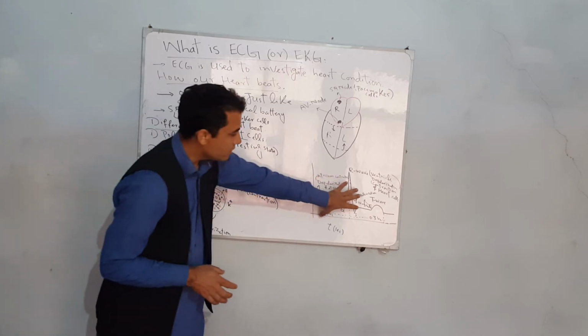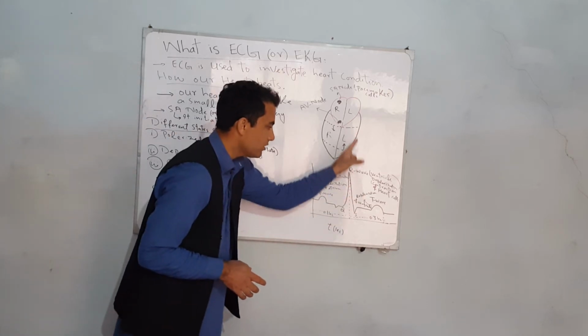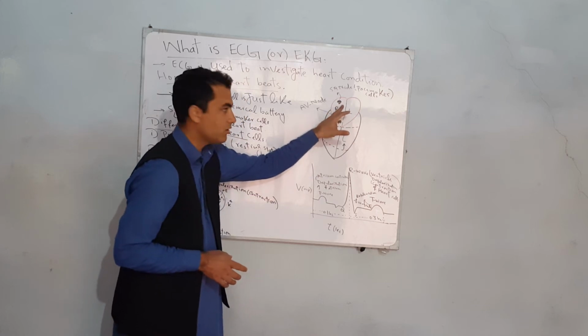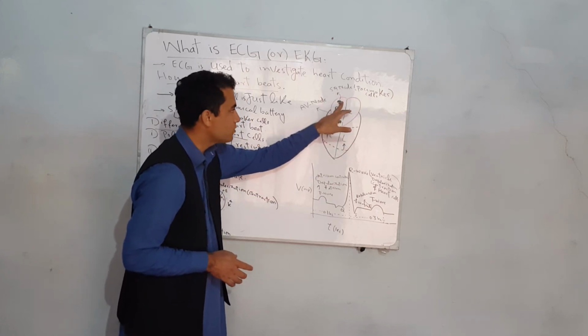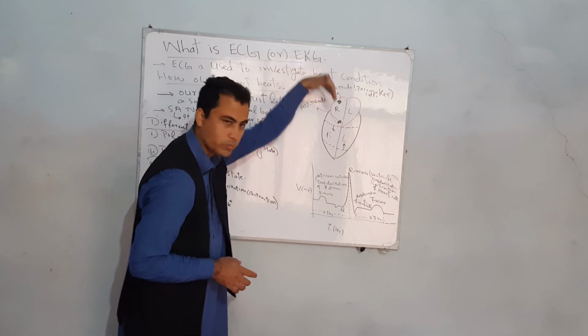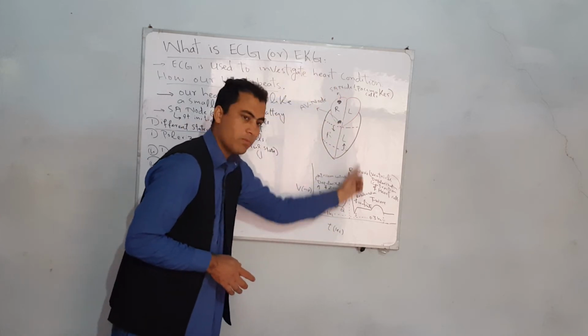Now comes the sinus rhythm. These wavy lines are generated due to the pacemaker cells, which generate the electrical impulses, and these nodes respond to each other, due to which the wave spreads down and these electrical impulses are generated.